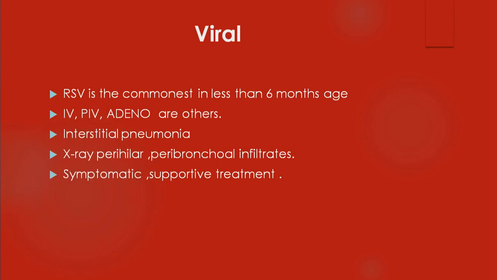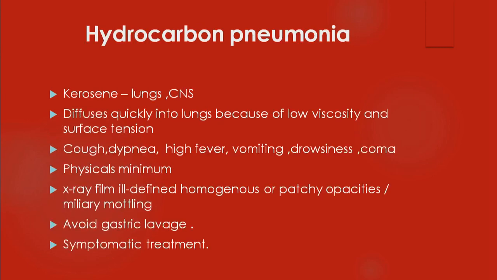Viral pneumonia: respiratory syncytial virus is the most common, then influenza virus and parainfluenza virus. It causes interstitial pneumonia, with perihilar and peribronchial infiltrates on X-ray, and is treated symptomatically and supportively. There is no specific treatment for viral pneumonias. Mainly symptomatic. If fever is there, paracetamol. If the child is not able to take orally, you have to give intravenous fluid. Similarly, if the child is hypoxic, you have to give oxygen. Like that, you have to provide supportive care. Nice. Next.